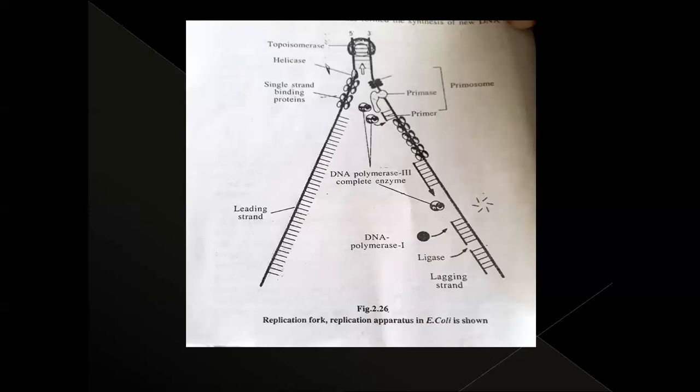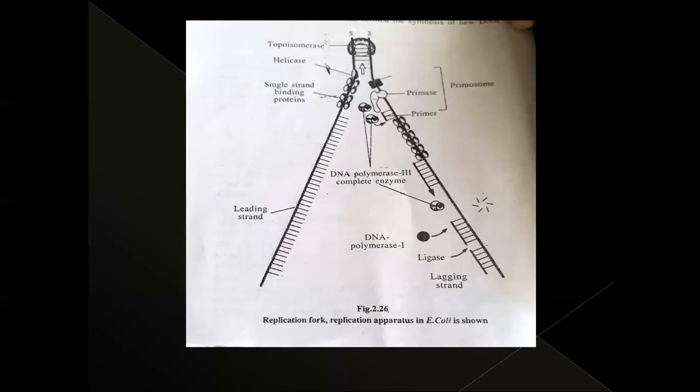You see the right one, the parent strand, is 3' to 5'. So for the new strand, what is the direction of replication? Always it is 5' to 3'. So the replication of this new strand takes place from the center point of the DNA. The formation is not continuous. Small DNA fragments are formed. These fragments are called Okazaki fragments.